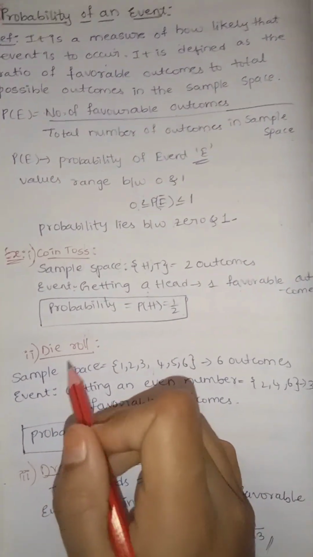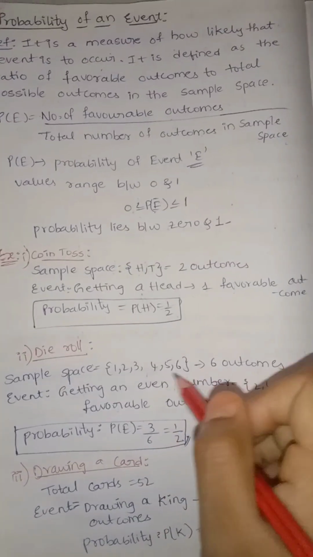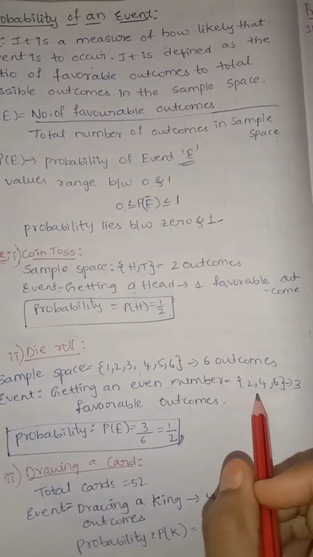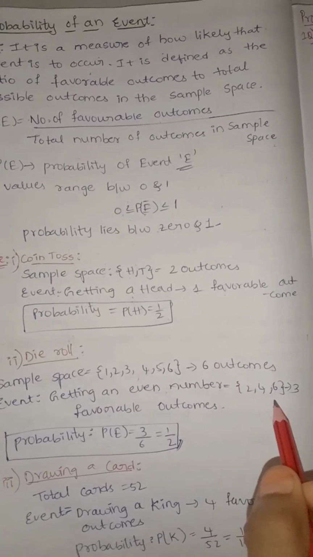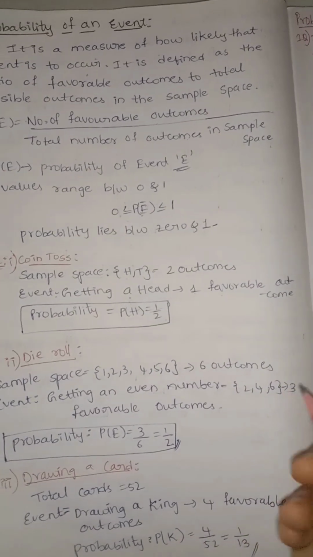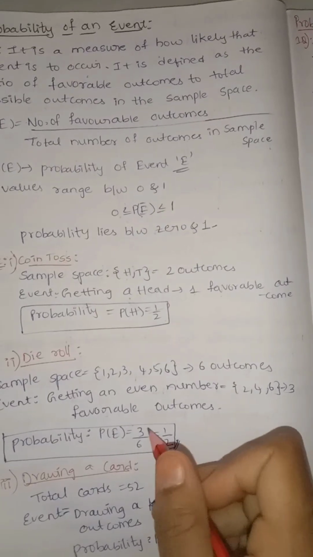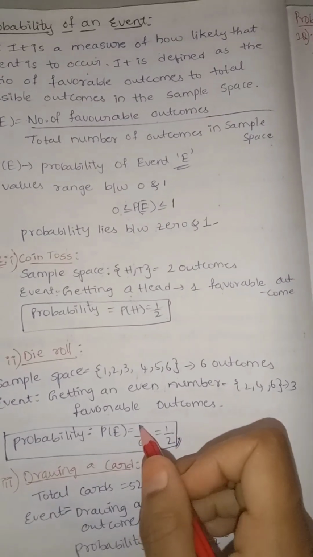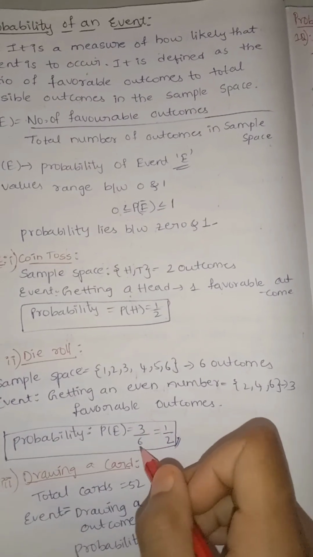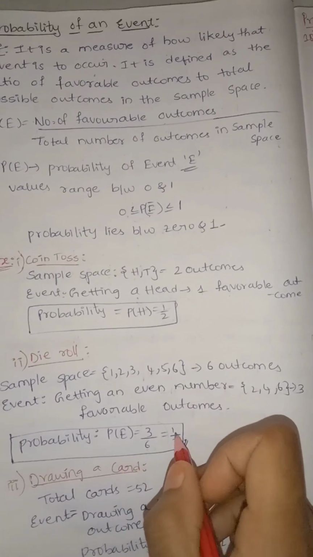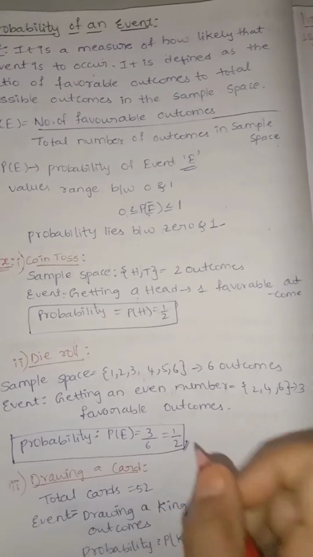We have 6 faces in rolling a die. For the event of odd numbers, we have 3 favorable outcomes out of a total of 6. In ratio format, favorable outcomes by total number of outcomes will give us the solution 1 by 2.